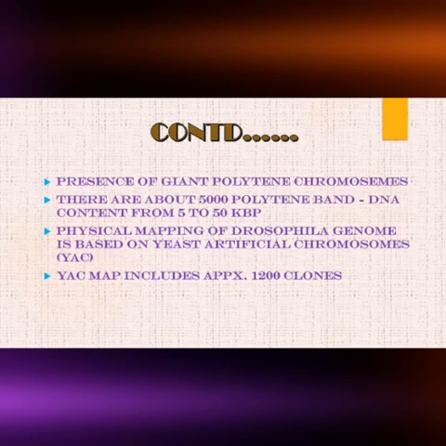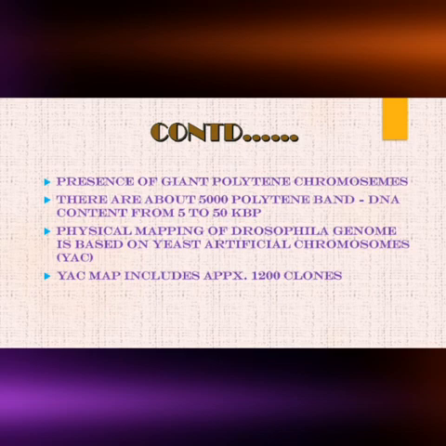Drosophila is unique among model organisms in presenting giant polytene chromosomes. There are about 5,000 polytene bands, most ranging in DNA content from 5 to 50 kilobase pairs, with an average DNA content of approximately 20 kb.